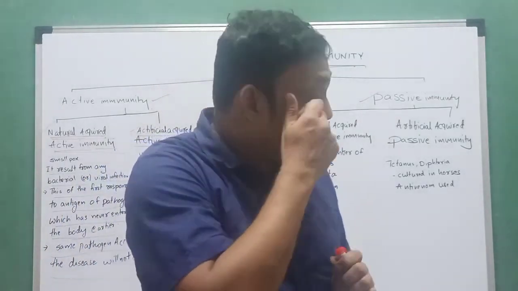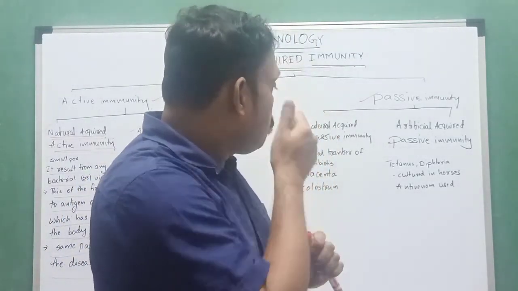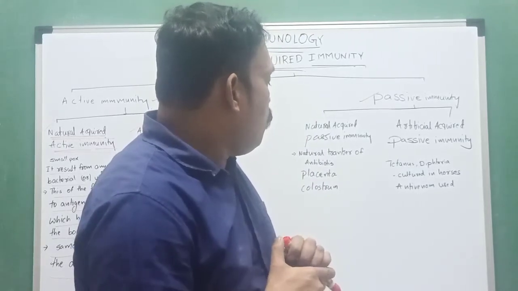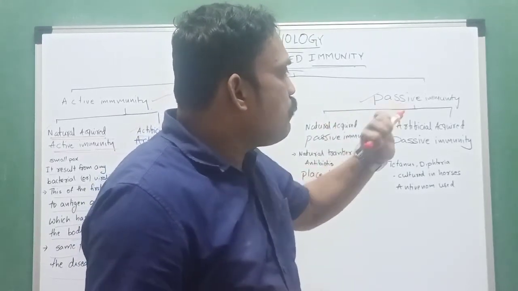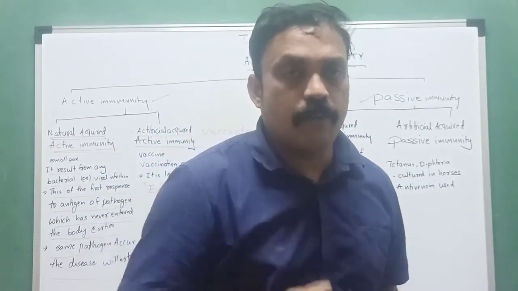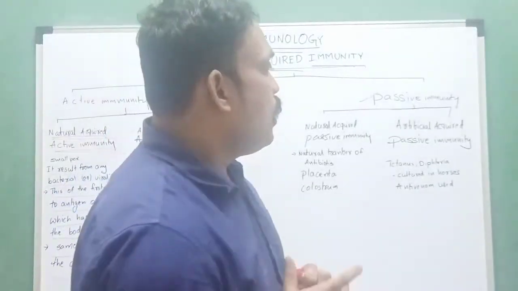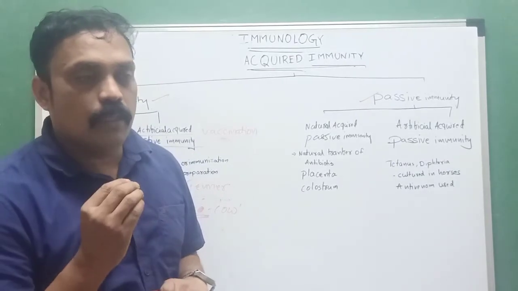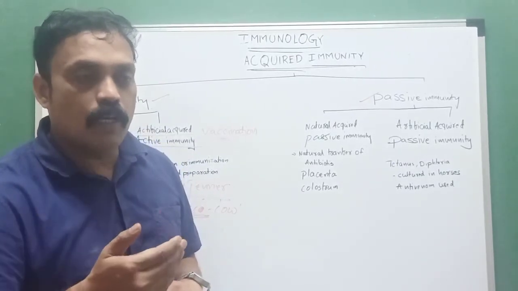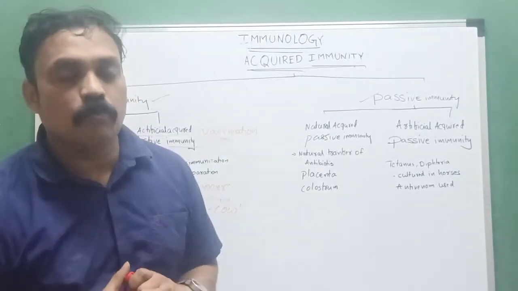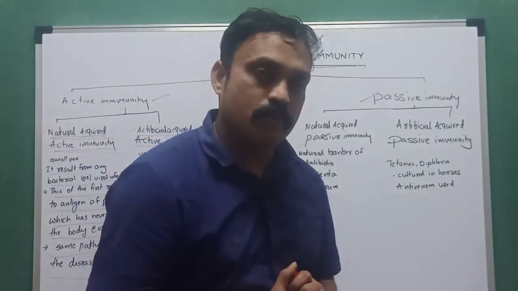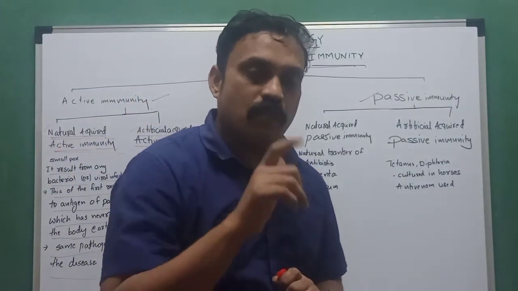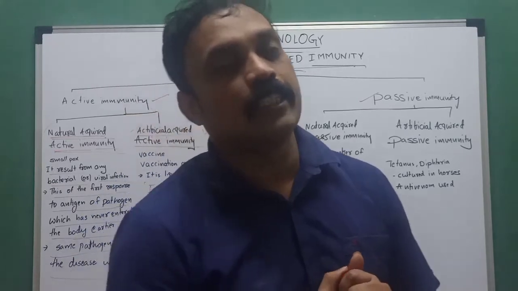Okay, one more important thing we have to discuss. Here, passive immunity has two types. Later we'll discuss the details with examples. Passive immunity means antibodies are developed in one organism and transferred to another organism that has fewer antibodies. I will give one example for you, easy to understand.